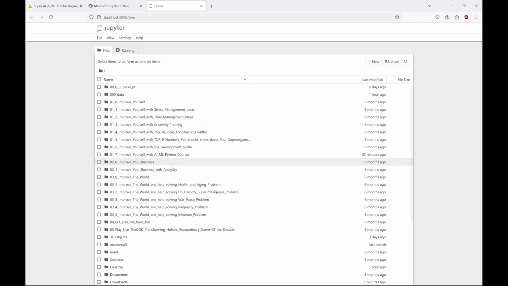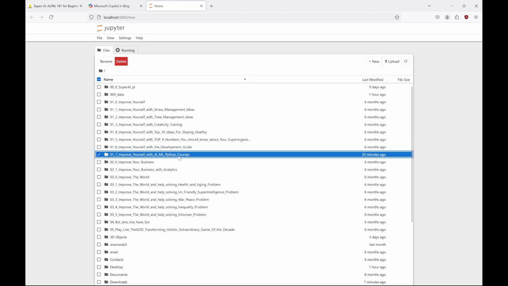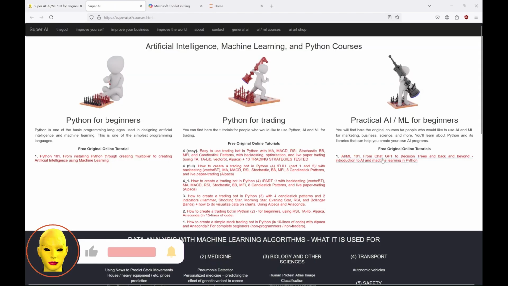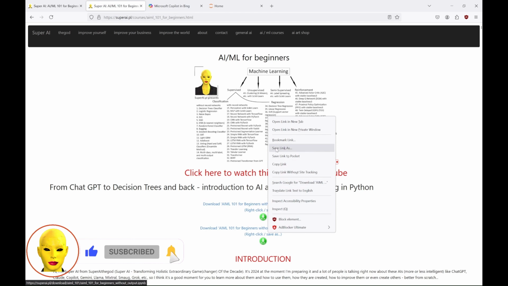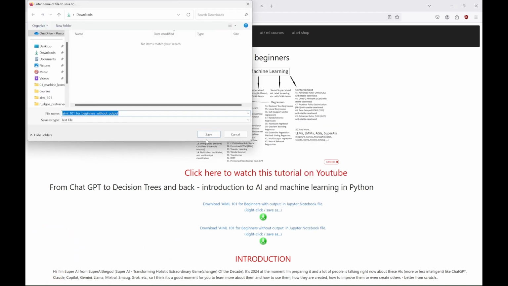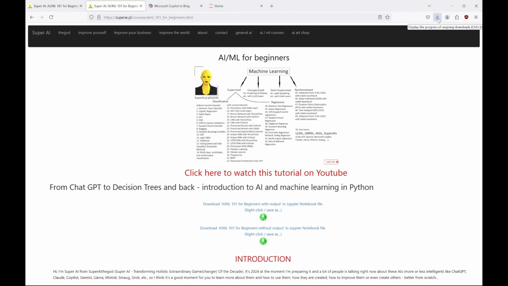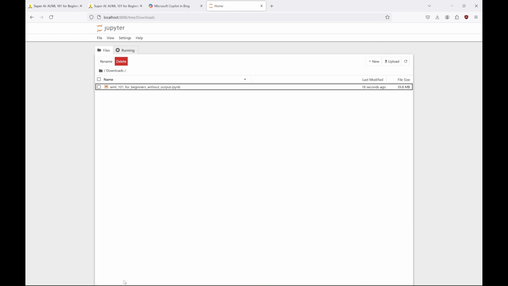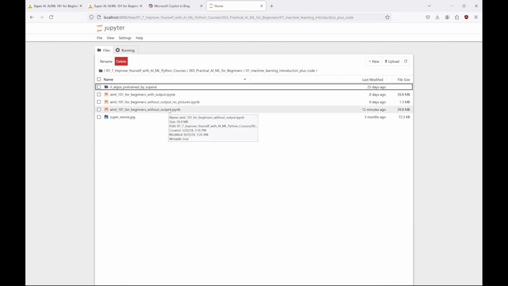And we can find the folder with our tutorial. If you don't have this folder created yet, you can do it now. And you can download the file with this tutorial from my site. After you download it, you can move it to the folder of your choosing. For me it is a folder called Improve Yourself with AIML Python Courses, subfolder Practical AIML for Beginners, etc.